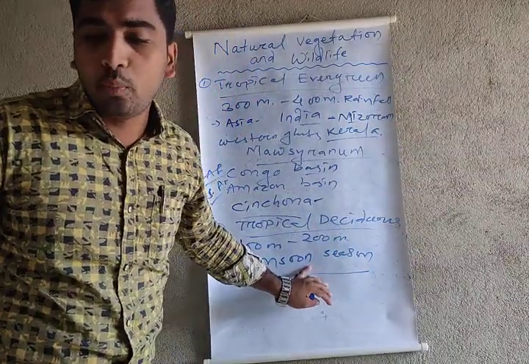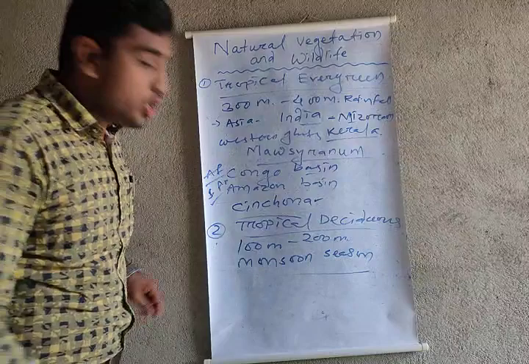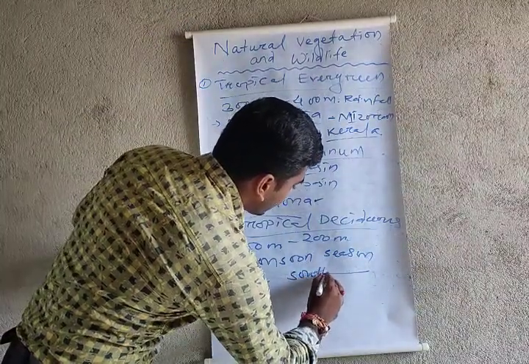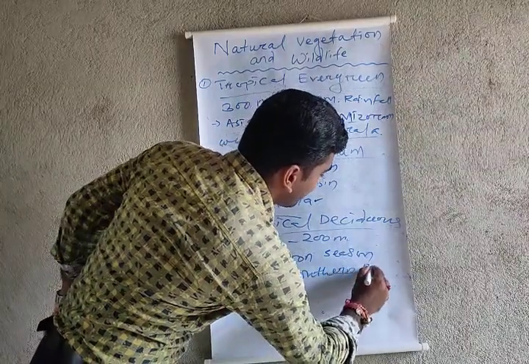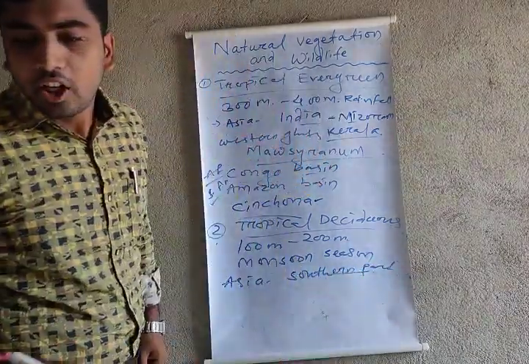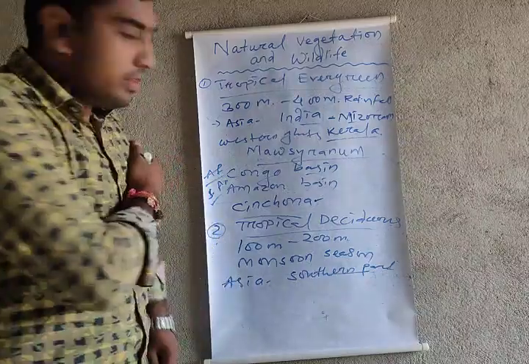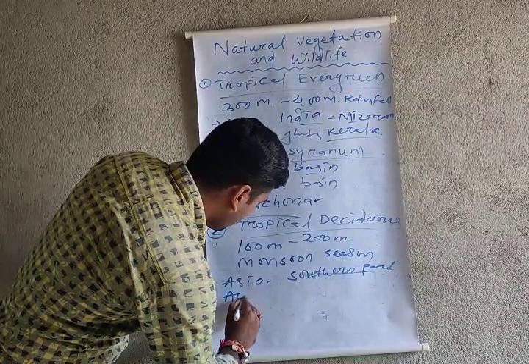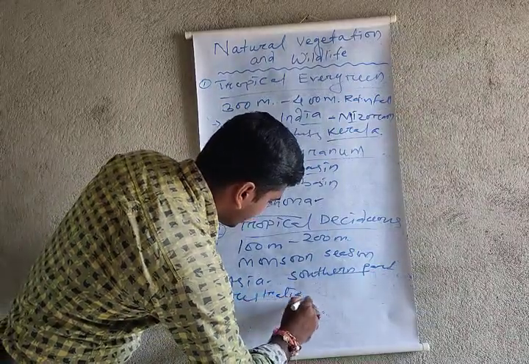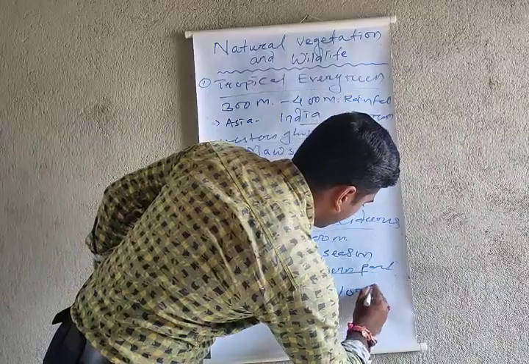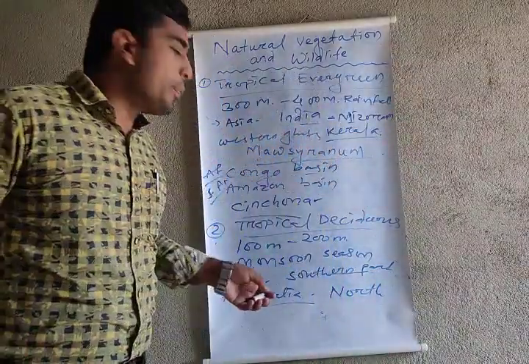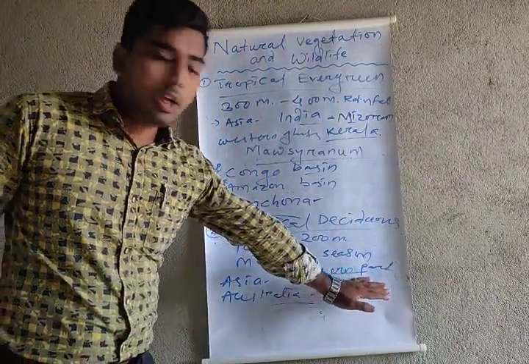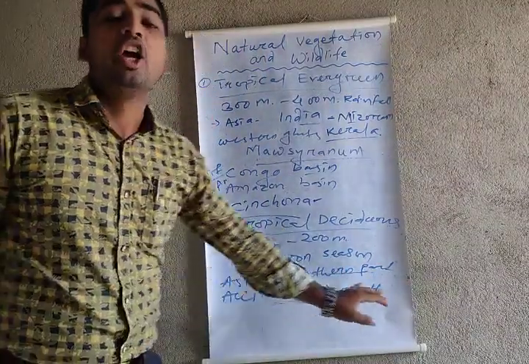This forest is found in many areas of Asia, the southern part of the Asian continent. In Africa, we also find it in the Congo basin, and in Australia, mostly the northern part. Most of the tropical deciduous forest we get from the southern part of the Asian continent and the northern part of the Australian continent.